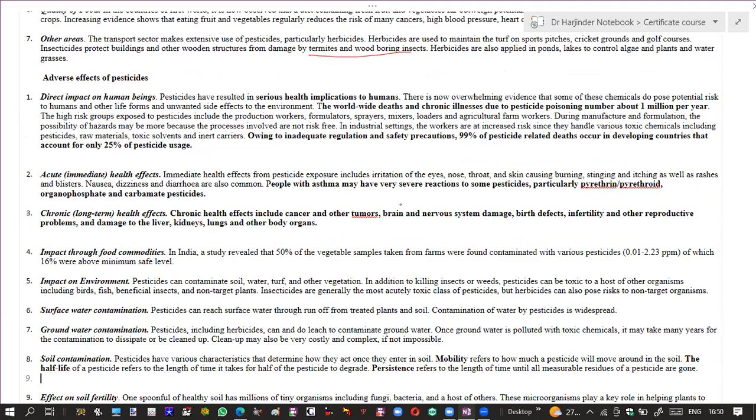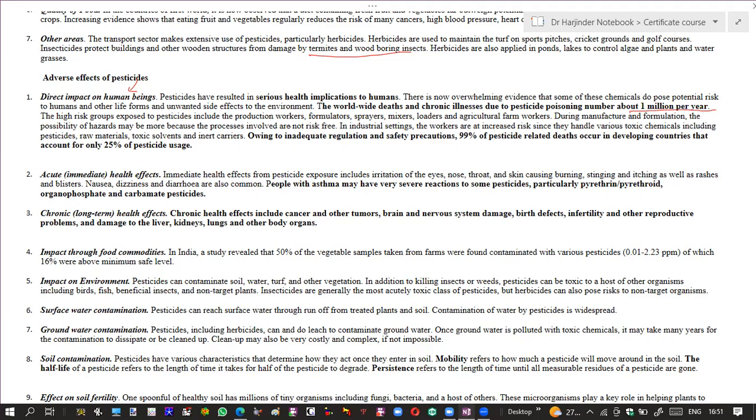Now, at the same time, they have certain adverse effects also. And their adverse effects mostly have a direct impact on human beings. Now, as we have discussed, these pesticides which are in use nowadays are mostly chemicals. And when they're used on the crops, they leave a large amount of pesticide residues which enter the human food chain, and that results in chronic illness. And it has been estimated that worldwide deaths and chronic illness due to pesticide poisoning number about 1 million per year, which is a very big number.